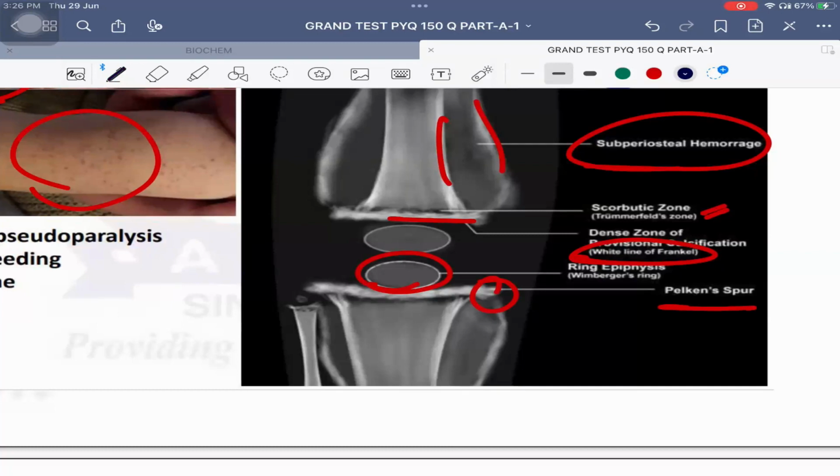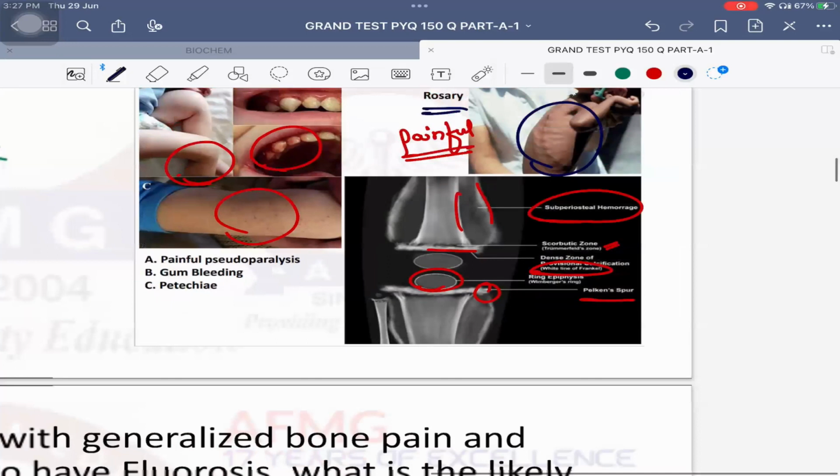क्या दिखता है? कौन से टाइप के हेमोरेज? सब पेरियोस्टियल हेमोरेज. The scorbutic zone at the epiphysis is known as Trummer-Felt's zone. The dense zone of provisional calcification is known as which line? White line of Frenkel. Then the ring-like epiphysis is known as Wimberger sign. And this overgrowth is known as Pelton's spur. कोई दिक्कत नहीं है इसमें.